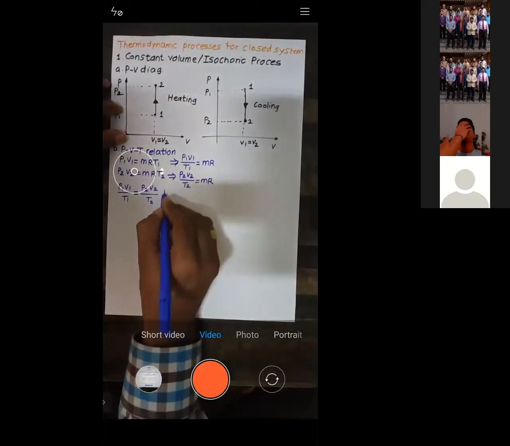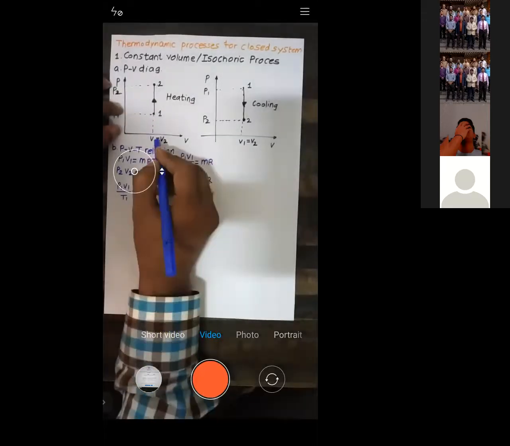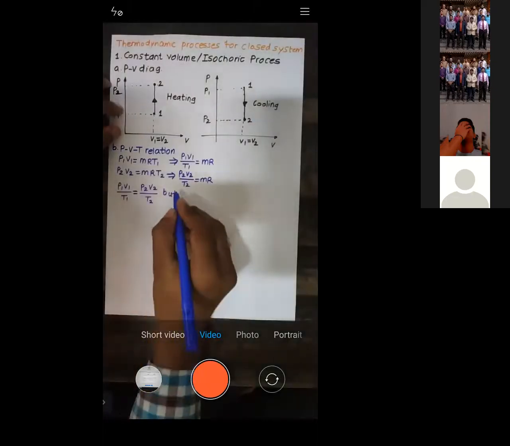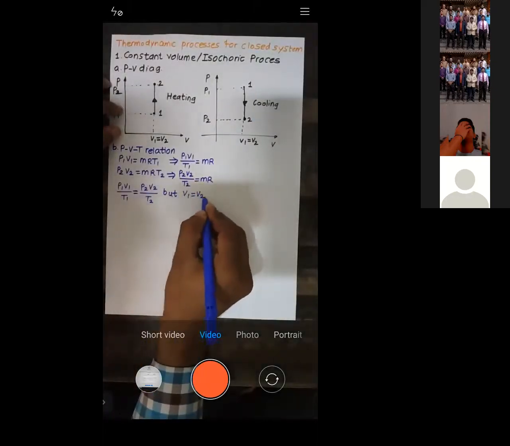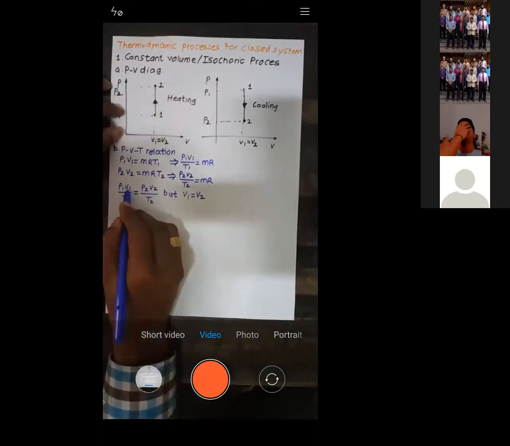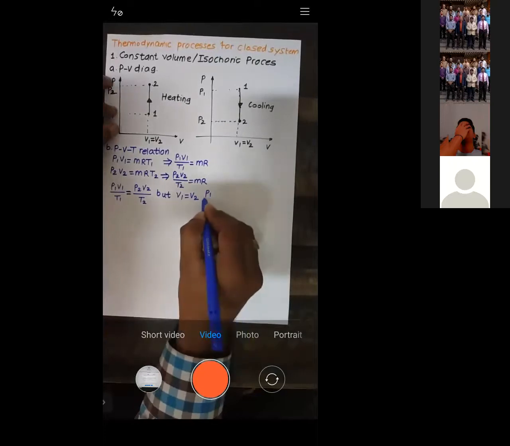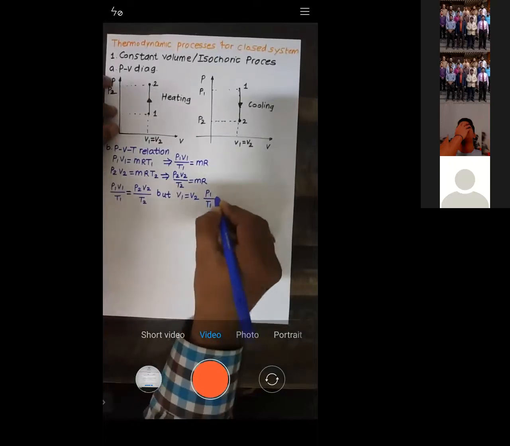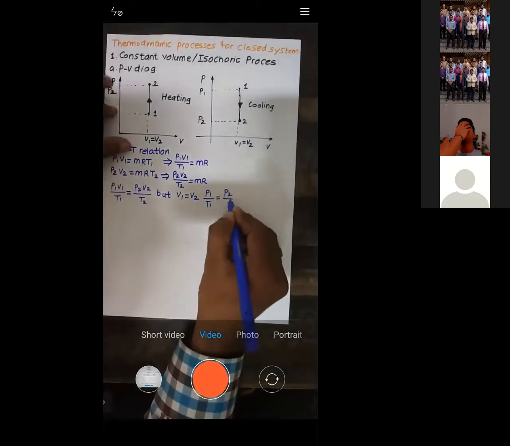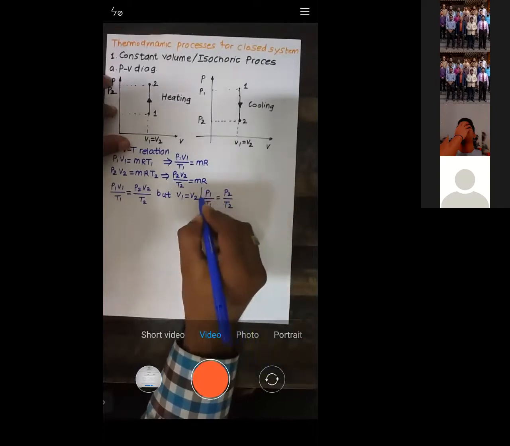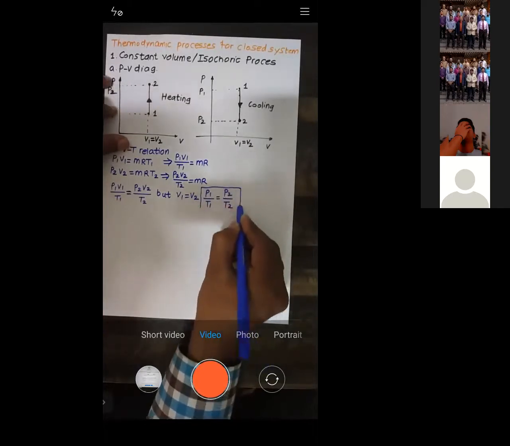But here, the volume is the same. You can check it. V1 is equal to V2. So when V1 is equal to V2, what equation will we get? We will get P1 by T1 is equal to P2 by T2. This is a very important relation which each of you should remember.